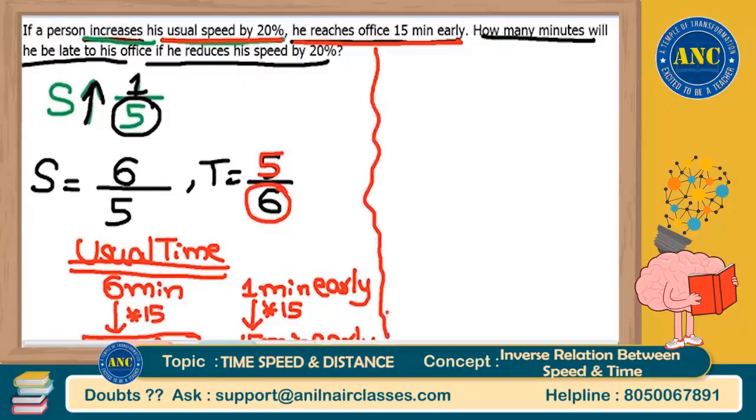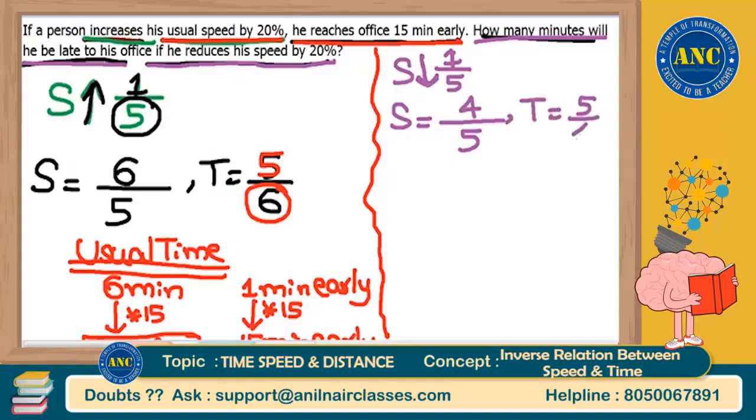This is my first statement. Come to the second statement of this question. How many minutes will he be late to the office if he reduces his speed by 20%? Now he is decreasing the speed by 20 percent. That means the initial speed is the denominator 5, the final speed will be 1 less than 5, which is 4. Time will be reverse, it is 5 by 4. The meaning of time 5 by 4 is that usual time taken is 4 minutes, but today he took 5 minutes. That means he is 1 minute late.